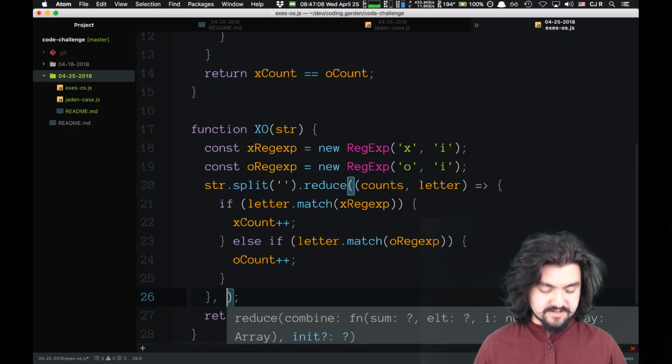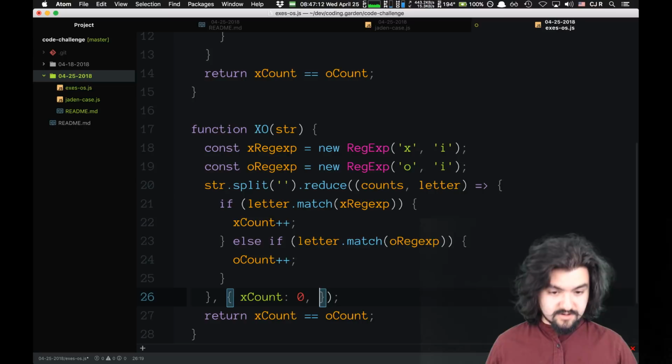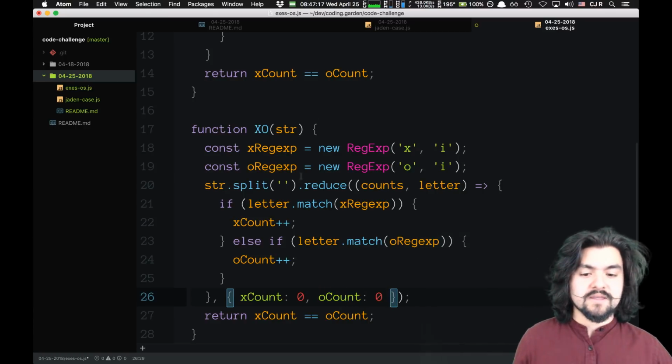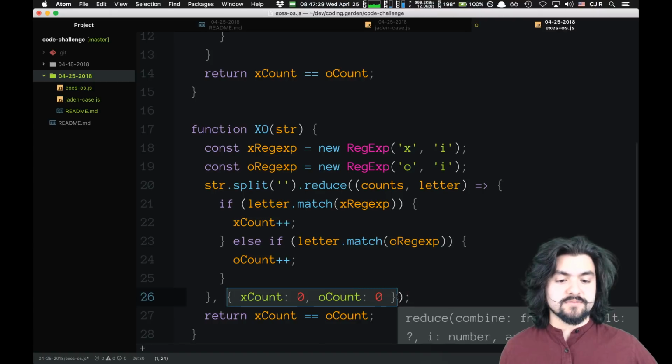But we essentially want to store those counts on something, and that's what we're reducing to. So I am actually just going to create an object here that has x count, which is initialized to 0, and o count, which is initialized to 0. So essentially, we're going to reduce this string down to an object with x count and o count. And in our reducer, counts is exactly equal to this thing.